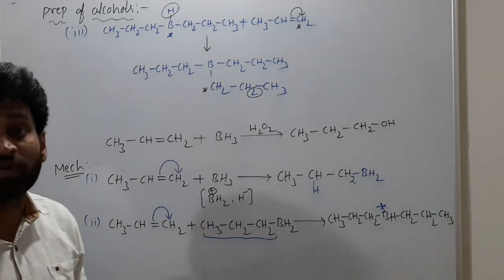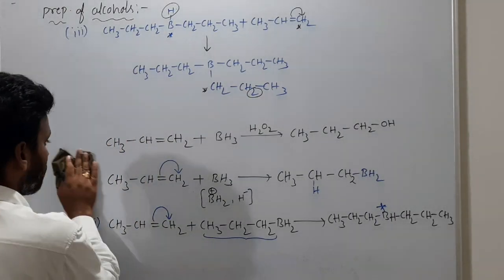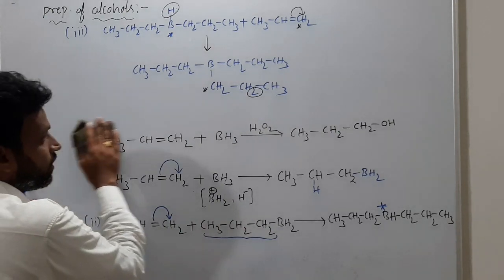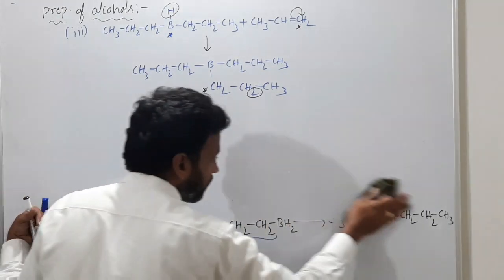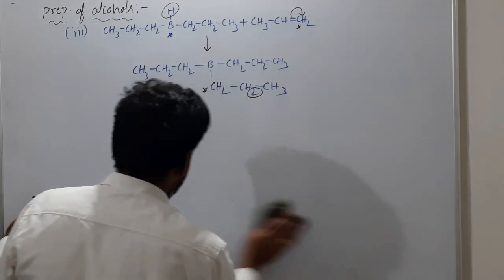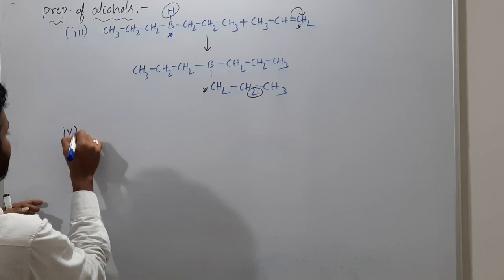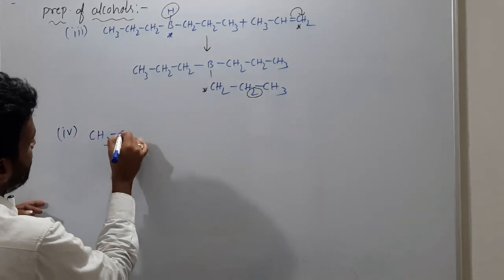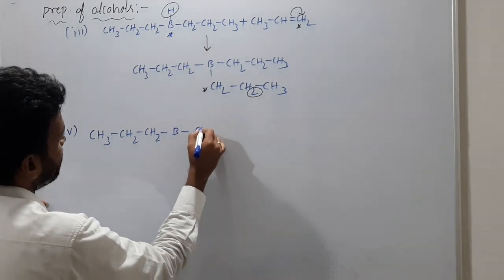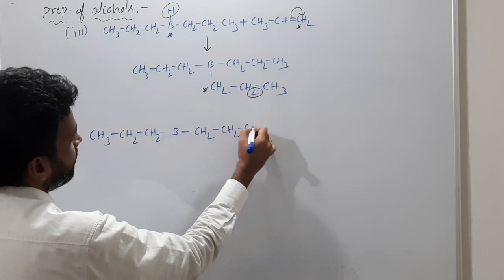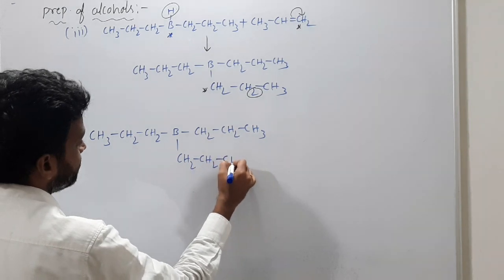The next step is addition of H2O2. Sorry, the fourth step actually. Actually all these steps we can do at one particular carbon only. So now, if H2O2 is added, what happened? Hydrolysis happened. So here only I will write now. The fourth step: CH3, CH2, CH2, B, with CH2, CH2, CH3 here, and CH2, CH2, CH3 here.